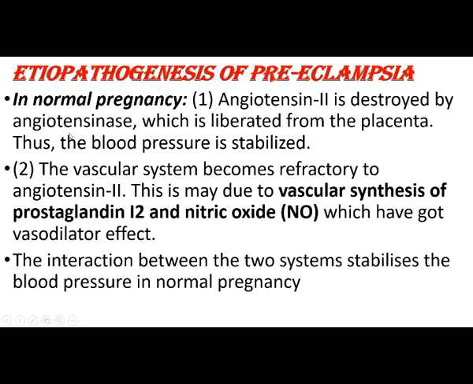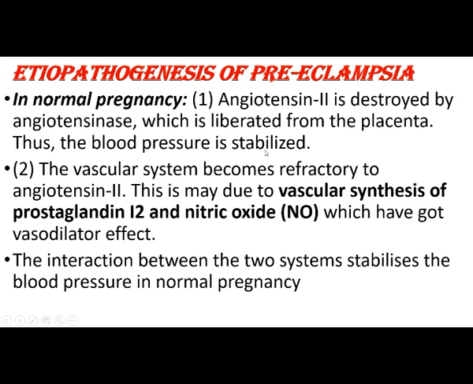So angiotensinase liberated from the placenta destroys the angiotensin II. Like that, the blood pressure is stabilized in normal pregnancy.